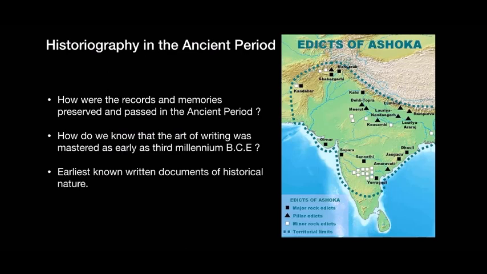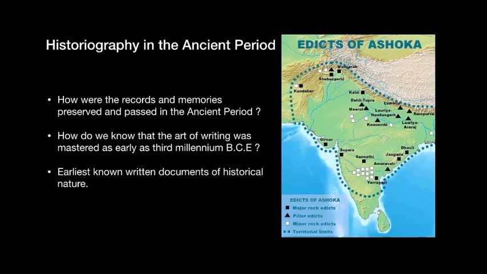How do we know that the art of writing was mastered as early as the 3rd millennium BCE? Inscriptions have been found on Harappan seals and other artifacts. This confirms that Indians had mastered the art of writing as early as the 3rd millennium BCE. However, we have not been able to decode the Harappan script successfully, that is why we do not know what these scripts actually say.